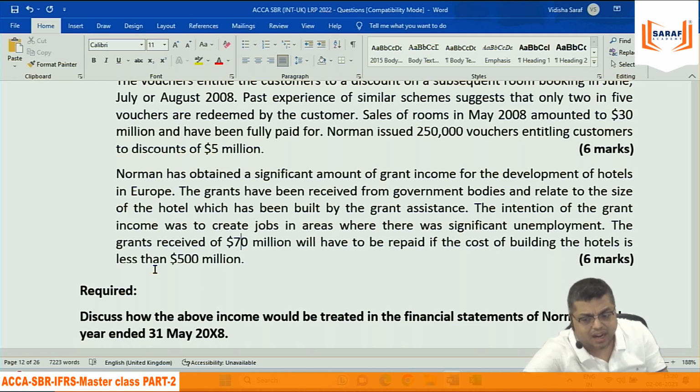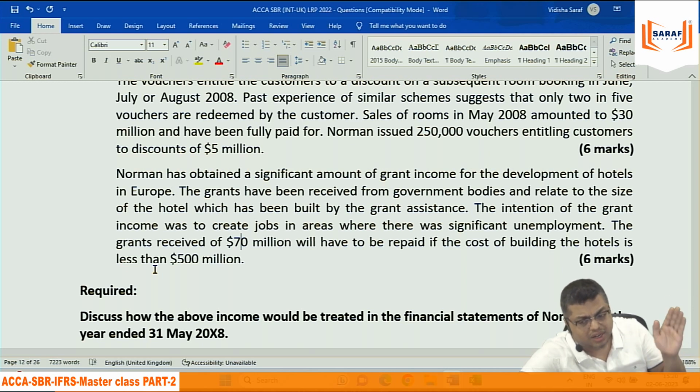In the capital grant, we can record the grant as a deduction from the building value, hotel value, or maybe we can record it as a deferred income. We will be recording the grant as an income, the way the hotel will be depreciated. Depending upon the depreciation, the grant will be recorded as income. If it is deducted from the asset value, then depreciation is automatically coming at the net figure.